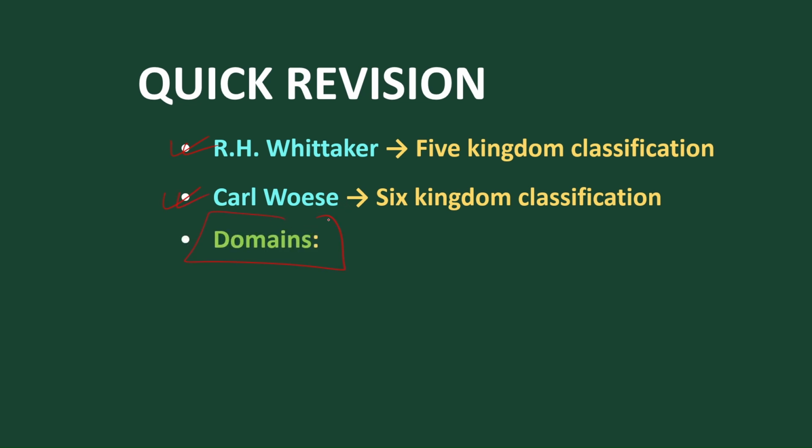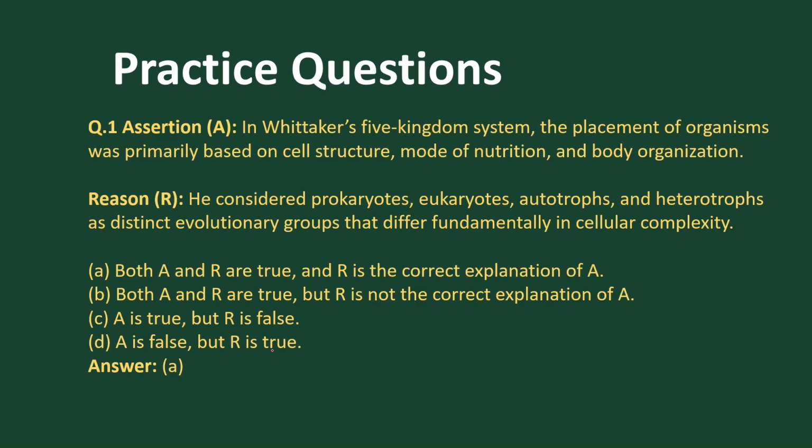And there are three domains of life according to the six kingdom classification of Carl Woese: domain Bacteria, domain Archaea, and domain Eukarya. So this is the quick revision. Now let's go for practice questions. First, let's go for assertion and reason.